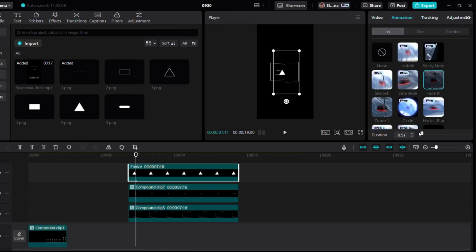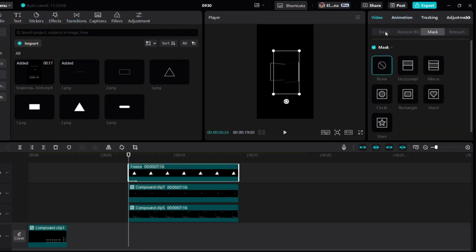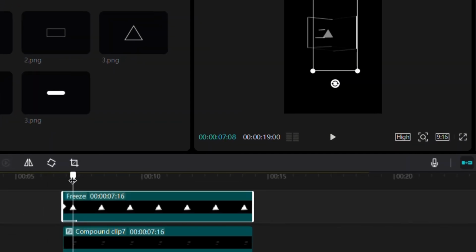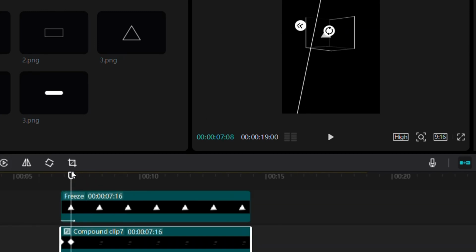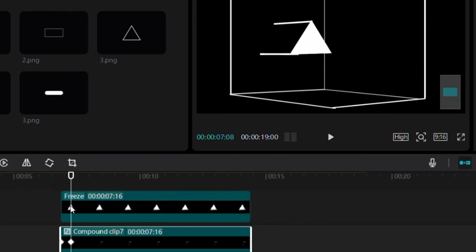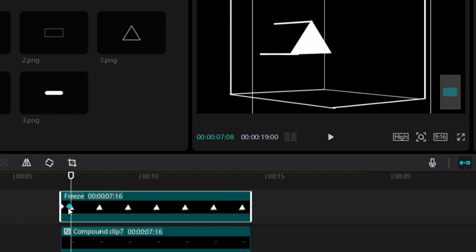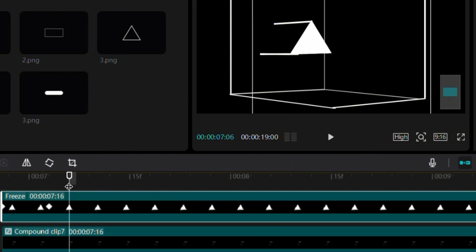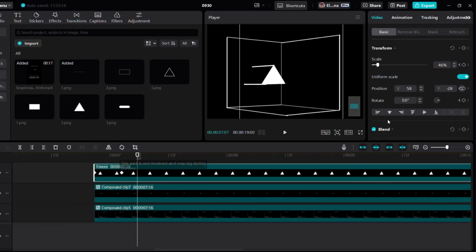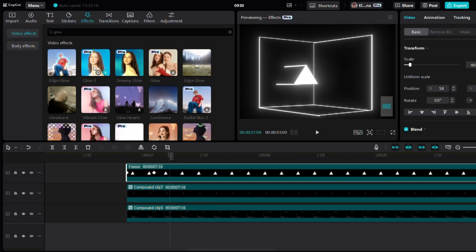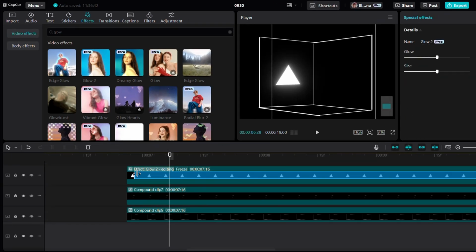Clear. Now we will make the triangle pop out of the wall, using keyframes to perfectly match the timing of both layers as they come out together. Perfect. Let's add a glow effect to the portion where the triangle is completely coming out. Now, go to the effect and add Glow 2. Keep it for just a few frames.